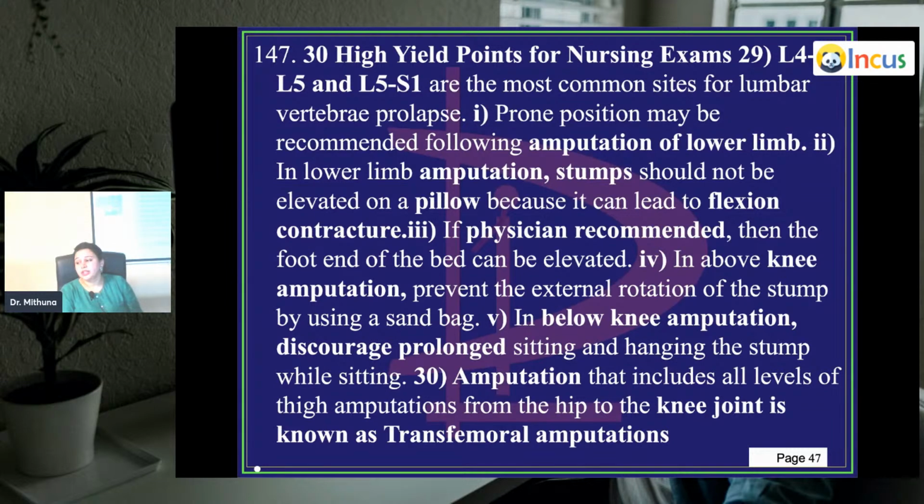In above knee amputation, prevent the external rotation of the stump. So you try to keep sandbags at the lateral aspect of the thigh. In below knee amputation, discourage prolonged sitting and hanging the stump while sitting, because gravity can lead to edema in that area, and stasis of that edematous fluid can lead to infection of the stump area. Amputation that includes all levels of thigh amputations from hip to the knee joint is known as transfemoral amputation.